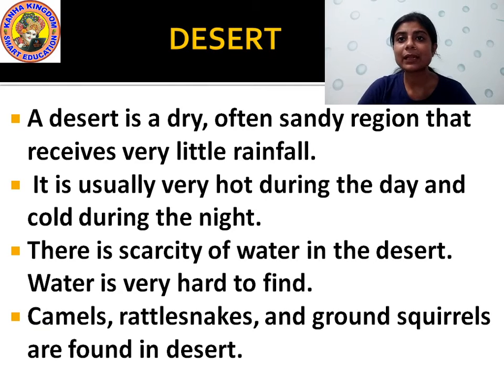Those animals are camel, rattlesnakes. The snakes you will find in the desert can survive in the very cold and in very hot climate. Okay, the ground squirrels are there, the camels are there. Camels can survive without water and food for many days. How do you know? Because the food that they eat, they store it in the hump, which gives them energy for many days. The hump that you see in the camels is actually the storage of the food. The extra fats are stored in the hump of the camel, which gives them energy to survive for many days even if they don't eat.